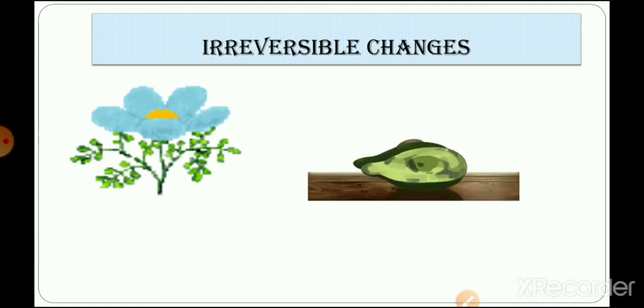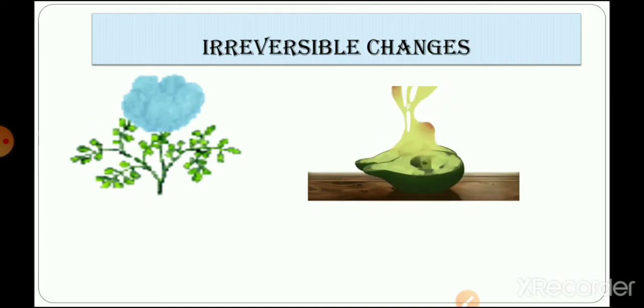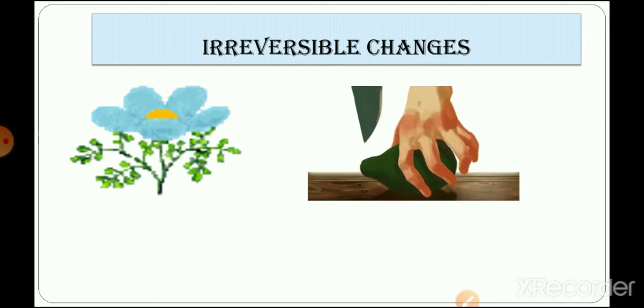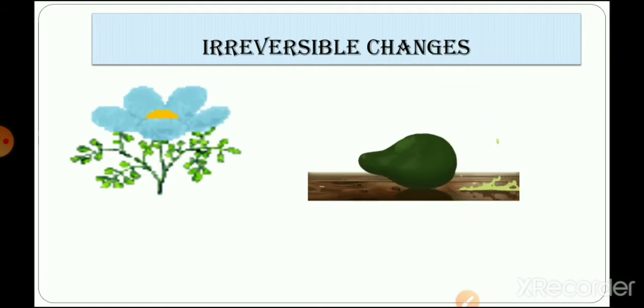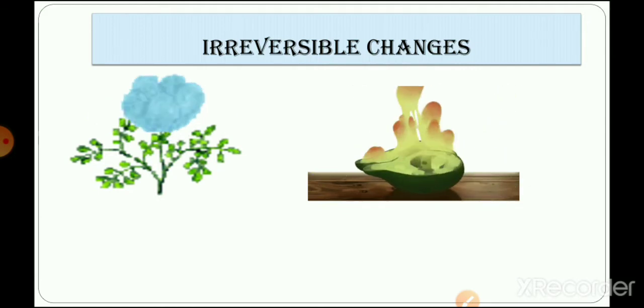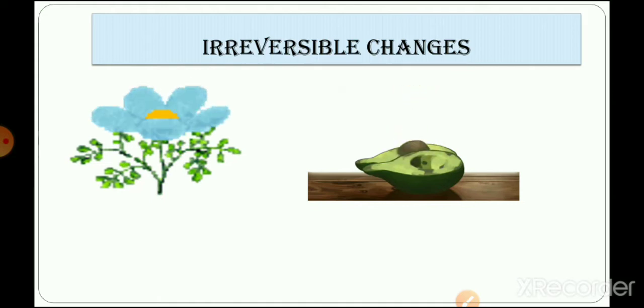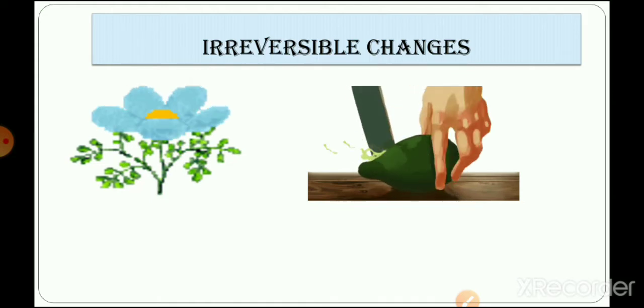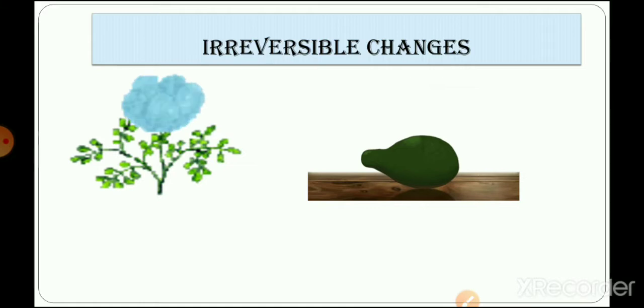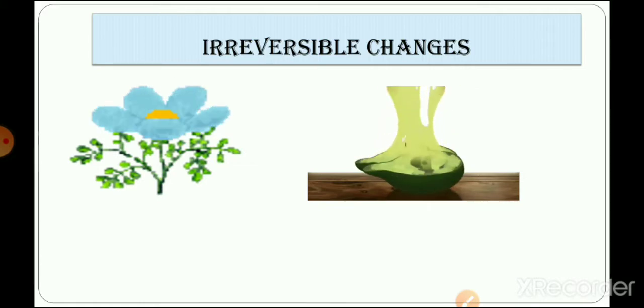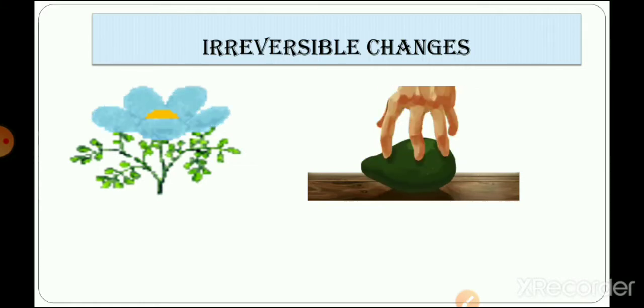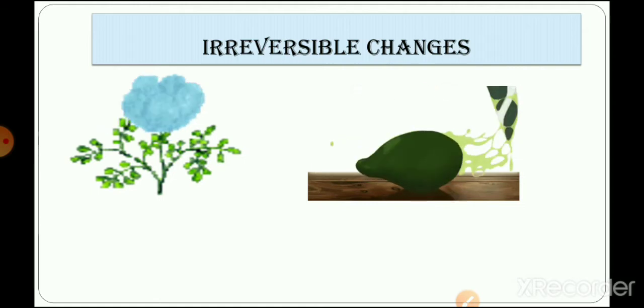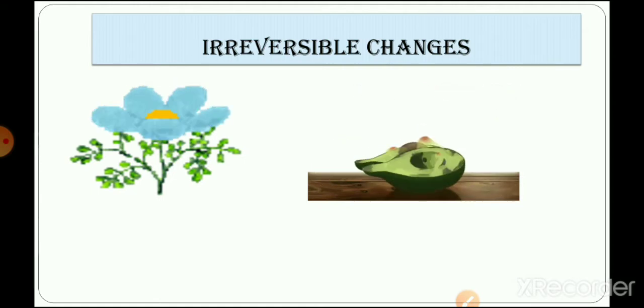Here in this picture you can see that rotting, the process of rotting, means sar jana, okay? It cannot be reversed. So these are examples of irreversible changes, where the change cannot be reversed by any means. I hope irreversible changes are clear to you all.